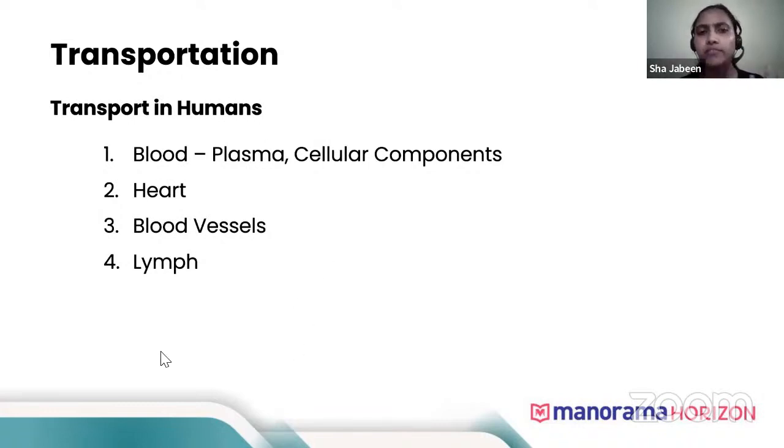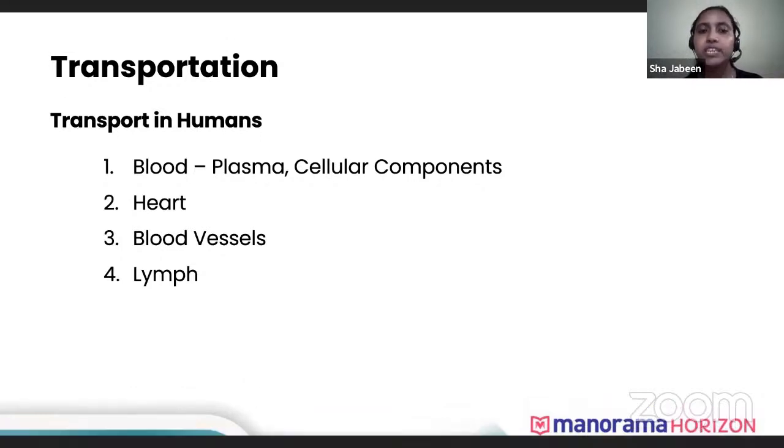Can anyone tell me what the different cellular components in the blood are? Yes, RBC, WBC as well as platelets. So plasma and the blood cellular components help in transport. Again, the heart is very important because the heart facilitates transport. The heart is a pump, and if the blood has to be pumped all over the body, the heart facilitates the transport.